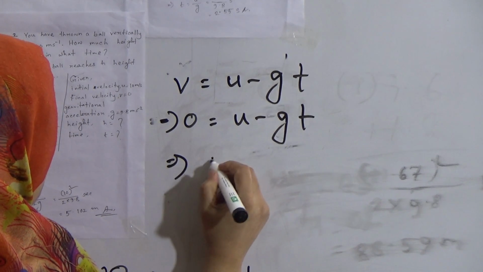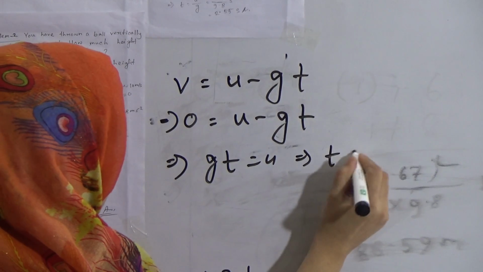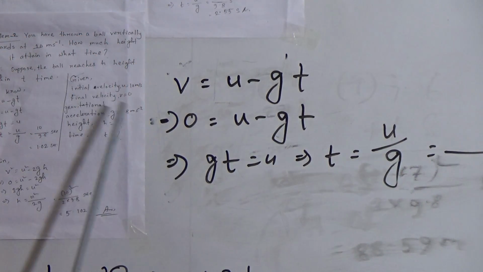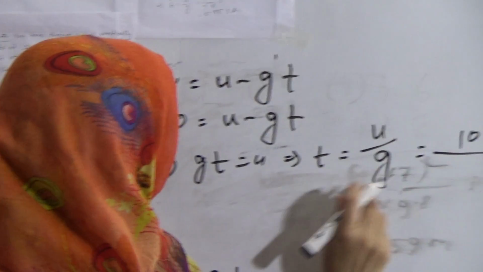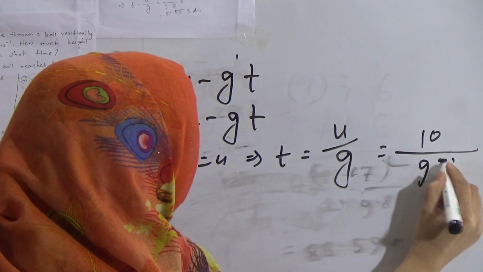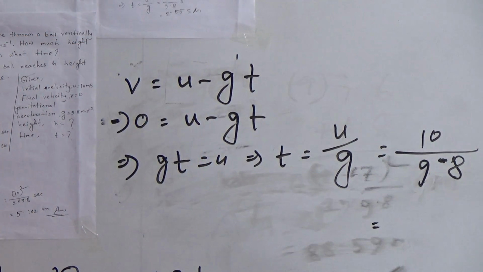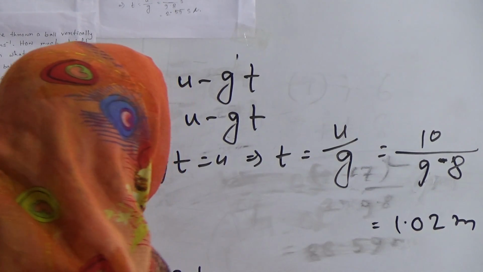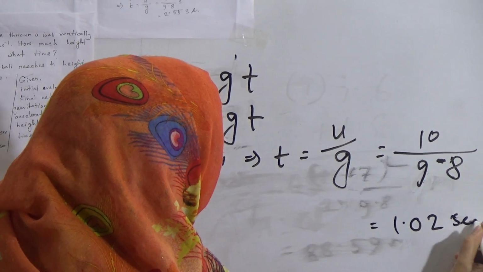We have to find the value of t, that means gt equals u, and t equals u divided by g. We know u here is 10, and g is 9.8 meter per second square. By doing this calculation we get 1.02. This is time, that means the unit is second.